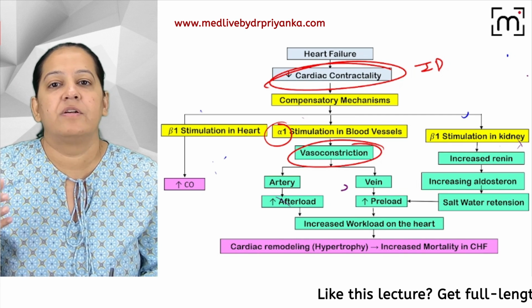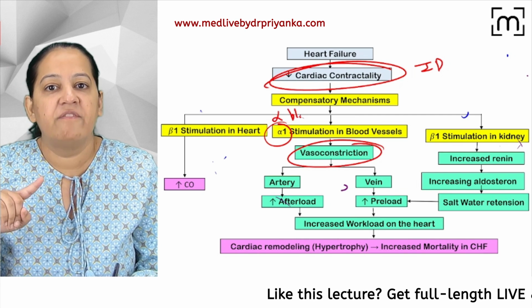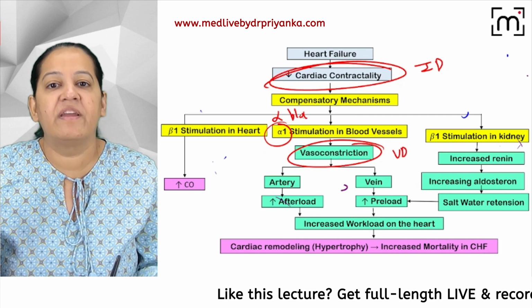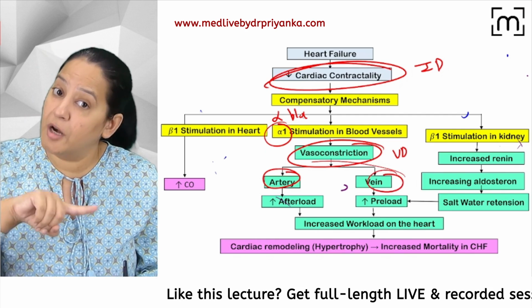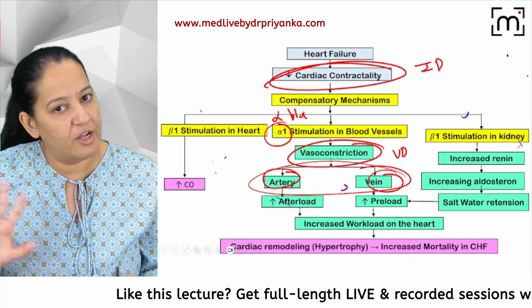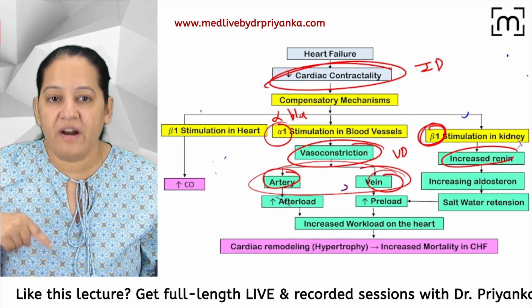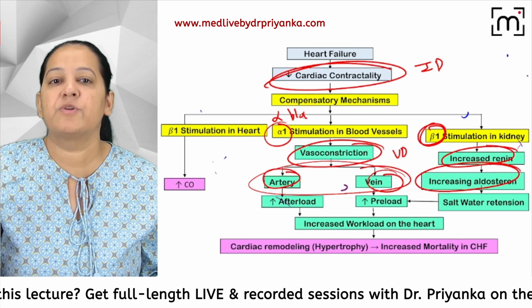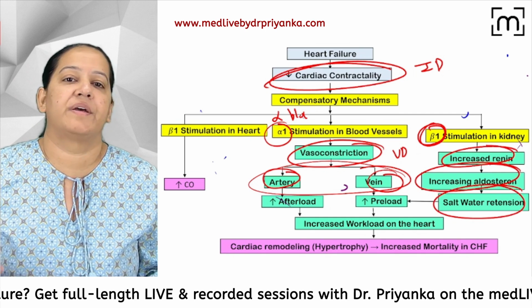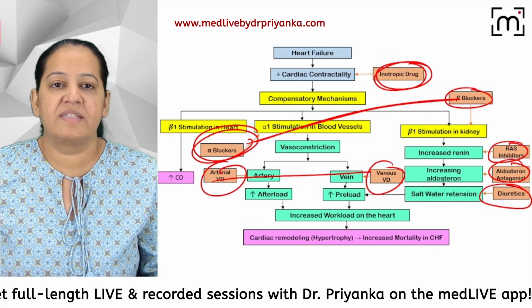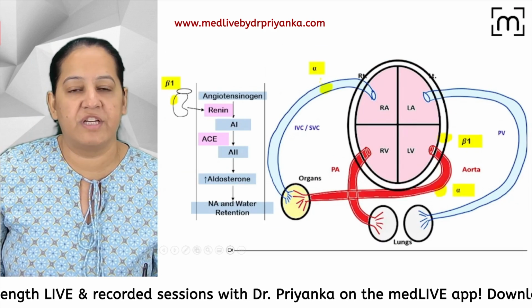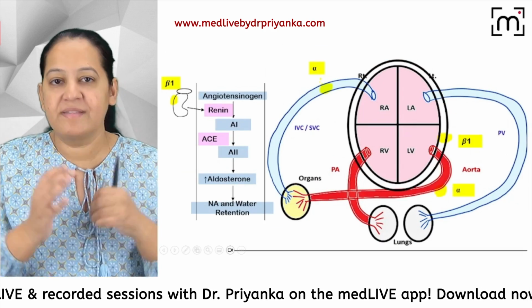We give vasodilator. So we can give alpha blocker, we can give vasodilator, we can give arteriodilator, venodilator, both dilators, mixed dilator. We can give all dilators. We can give beta blocker, we can give RAAS inhibitor, we can give aldosterone antagonist, and we can give diuretics. Have a look. These are the 6 classes I am going to teach you one by one. You can mark the 6 classes over here.